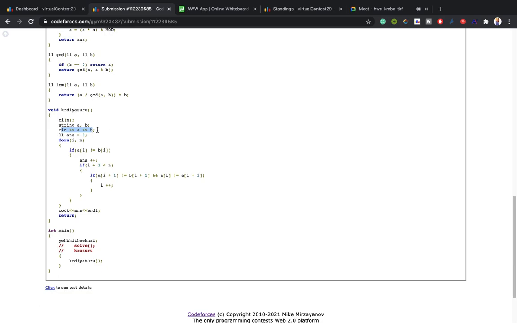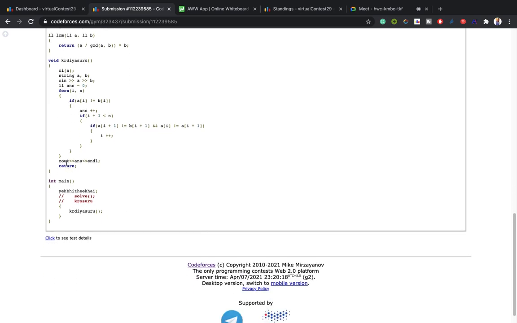I take the two inputs A and B, and if A and B at the current index are not the same, then I check the next one. If the next one is also not the same, and the current and next one in A are not the same, because we have to swap and the next one should not be the same as the previous one, then we will do the swap and increase the index, not increase the count in this case. Otherwise I will increase the count for every flip. So yeah, then at last I will print the answer.